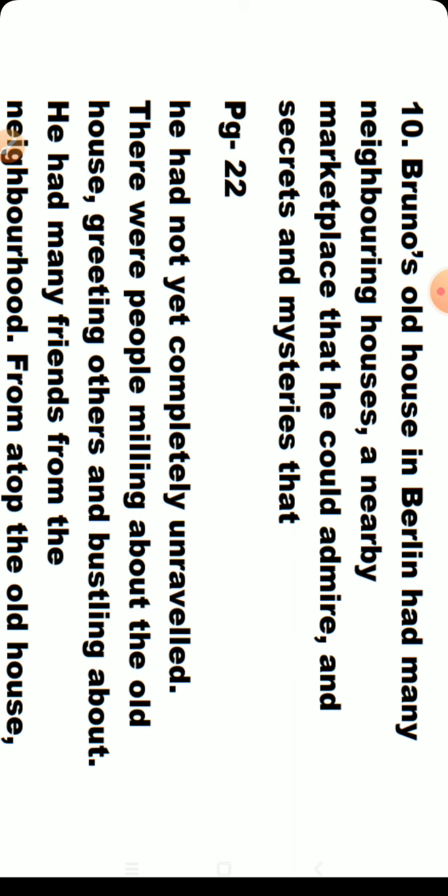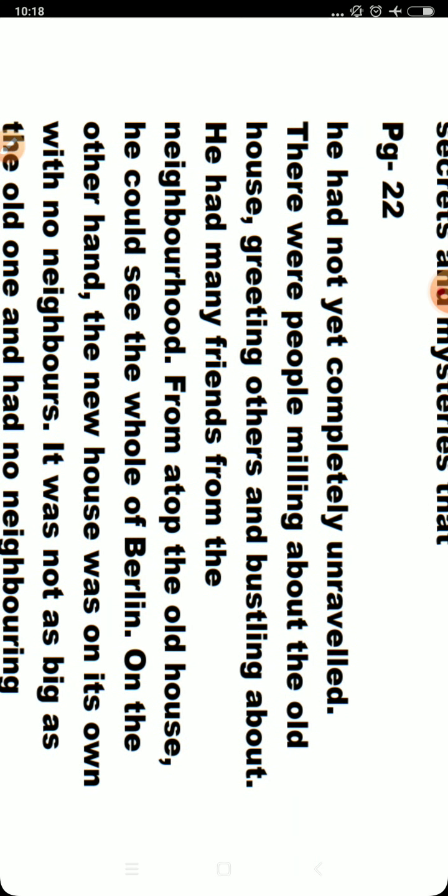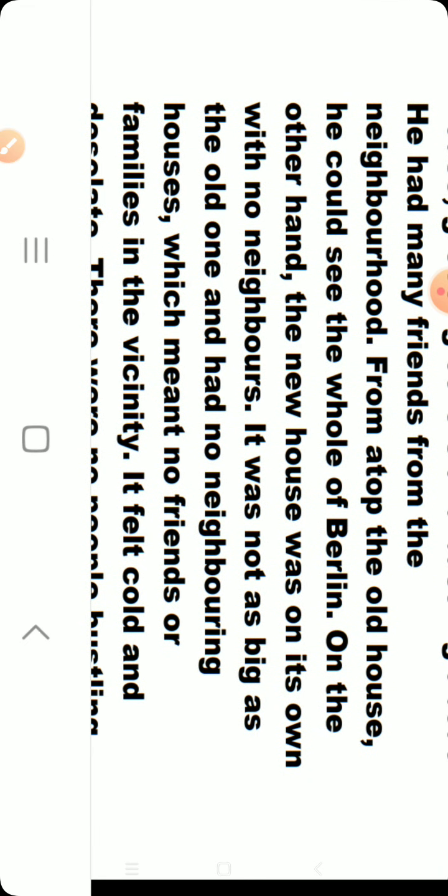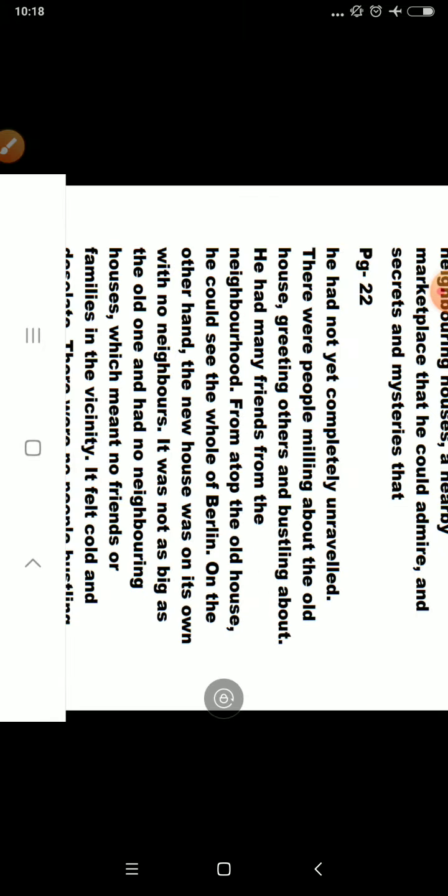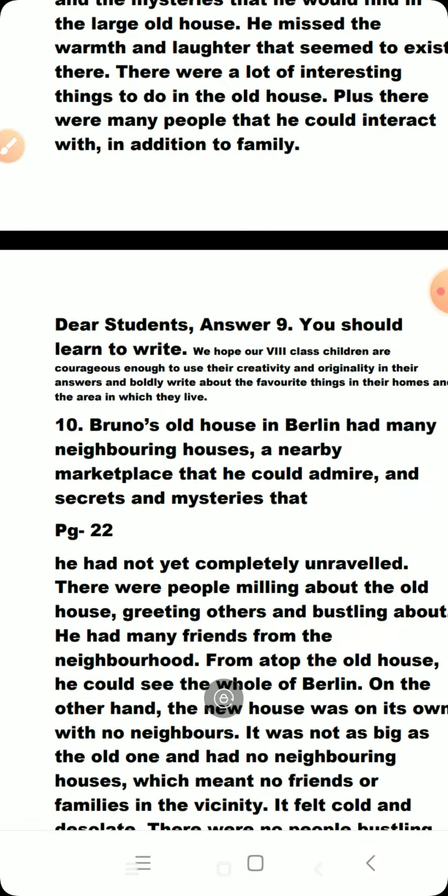There were people milling about the old house, greeting others and bustling about. He had many friends from the neighborhood. From atop the old house, he could see the whole of Berlin. On the other hand, the new house was on its own with no neighbors. It was not as big as the old one and had no neighboring houses, which meant no friends or families in the vicinity. Up to vicinity, I hope you all have written.